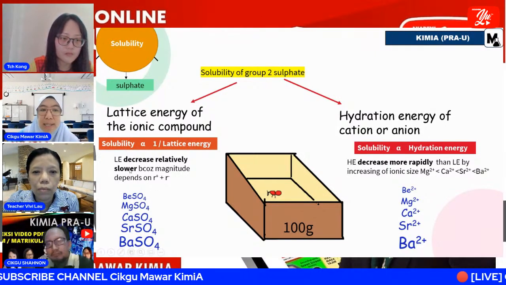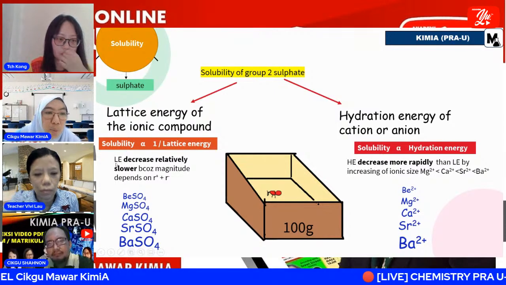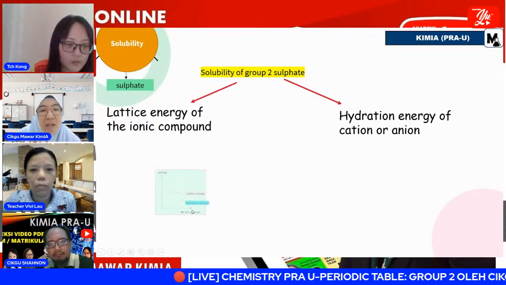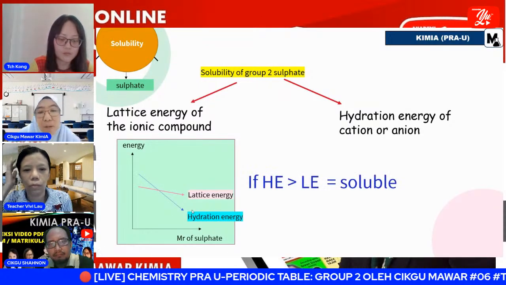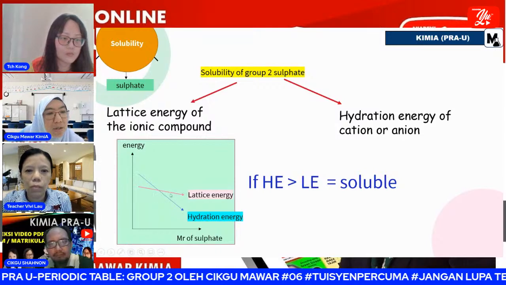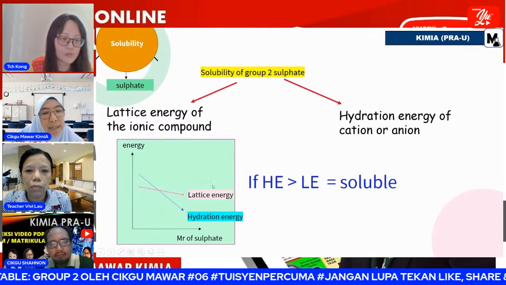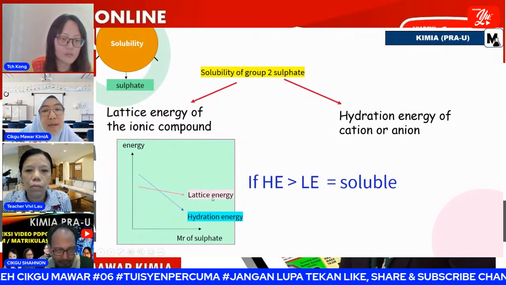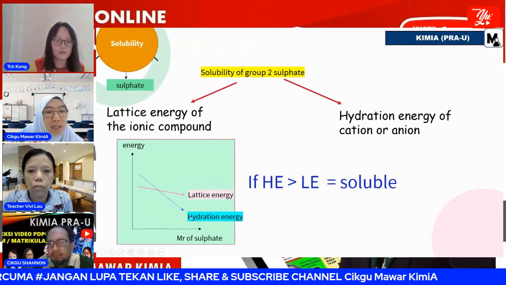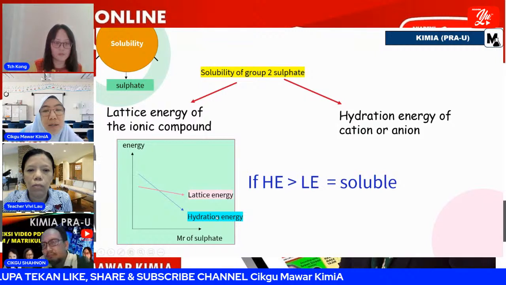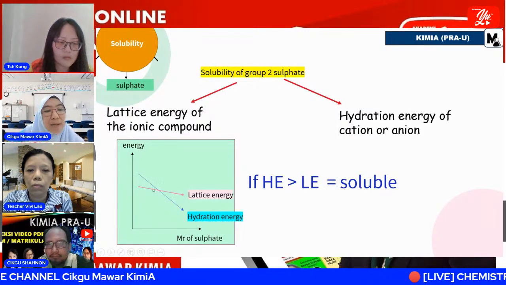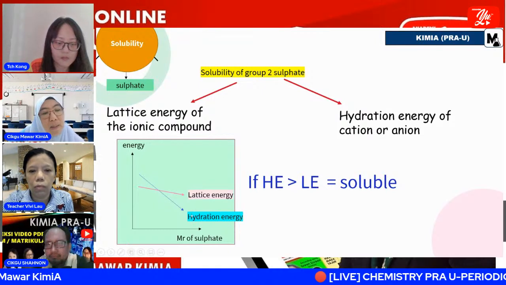So that is why we can see that when the lattice energy is decreasing, it only decreases slower. Lattice energy decreases slower because sulfate is too big when we add it with the size of the cation. For hydration energy, we only add to the beryllium ion and compare with the magnesium ion, so it is a very large difference. That is why we say it decreases rapidly.